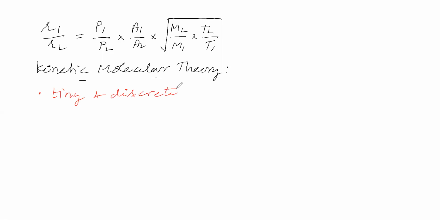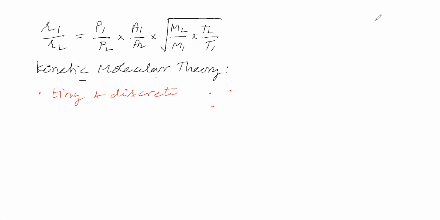Discrete in the sense molecules are separate from each other. Molecules are having individual behavior. So one molecule will be one molecule. Each molecule is isolated and separated from other molecules. Like this, that is called discrete. That means one molecule is here, and another molecule will be there. One molecule and another molecule merging like this is not possible. Discrete means separate.